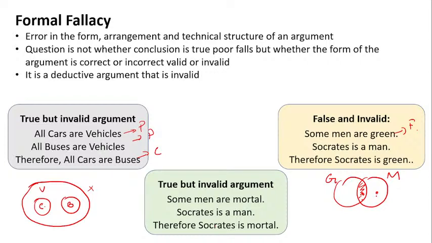So this is an invalid argument, and also in real life, this is not possible. This is a false premise. Which premise is false? Some men are green. Premise 1 is false, premise 2 is true, and the conclusion, Socrates is green, is also false.